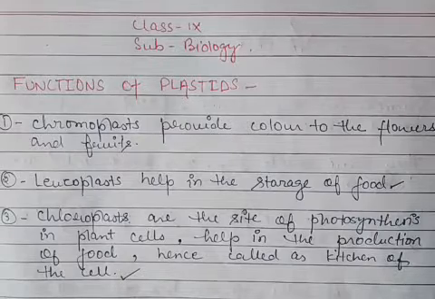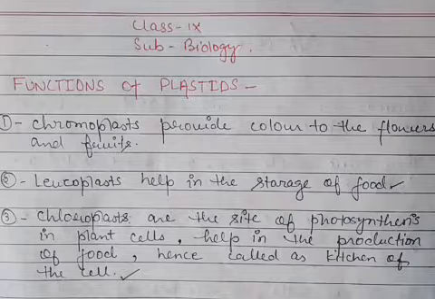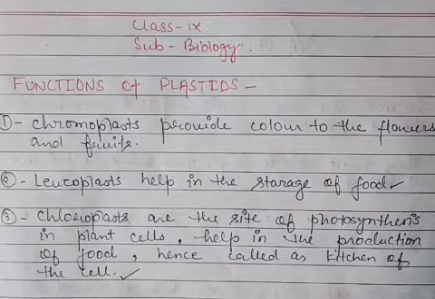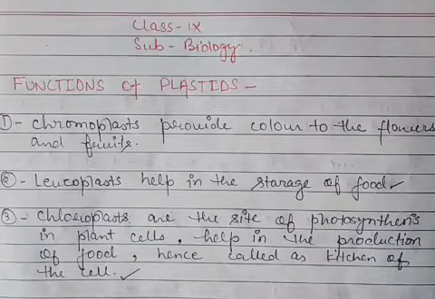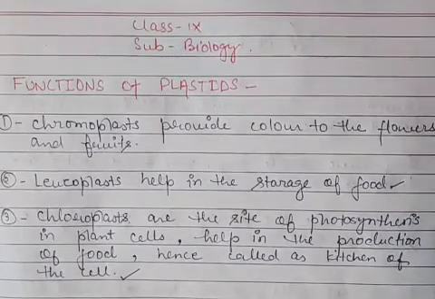So you will have to say the chloroplasts in the plant cells are known as the kitchen of the cell, because this is the main site of photosynthesis, and as a result of photosynthesis what happens? The glucose is formed, the food is formed for the cell.